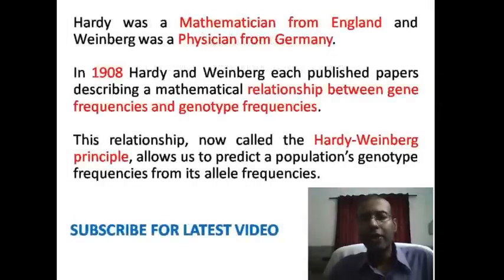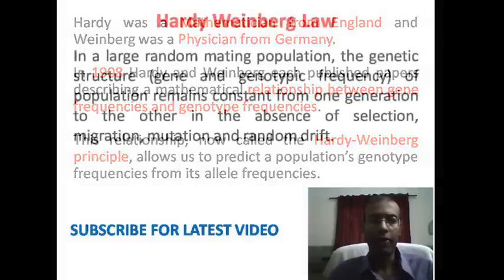Hardy was a mathematician from England and Weinberg was a physician from Germany. In the year 2008, Hardy and Weinberg each separately published a paper describing the relationship between gene and genotypic frequencies. Later on, this relationship was known as the Hardy-Weinberg principle or Hardy-Weinberg law.